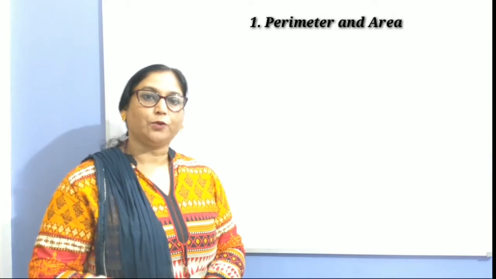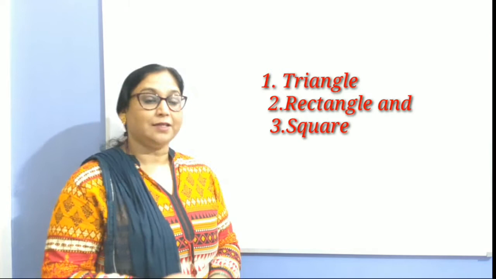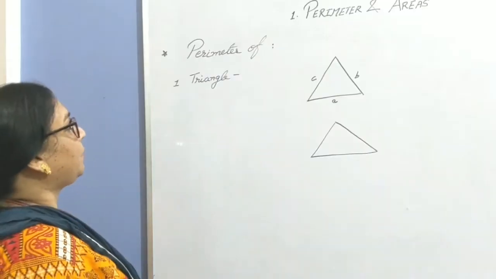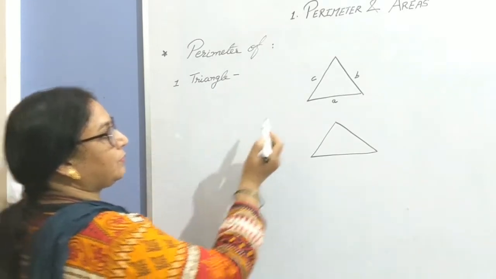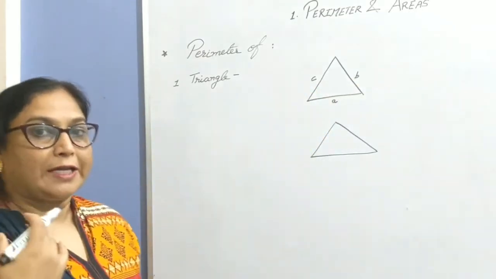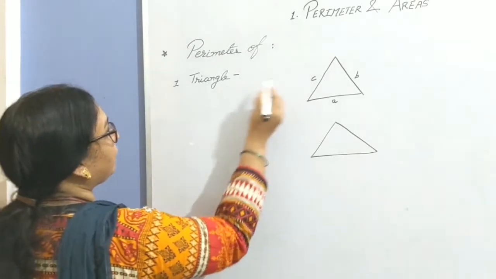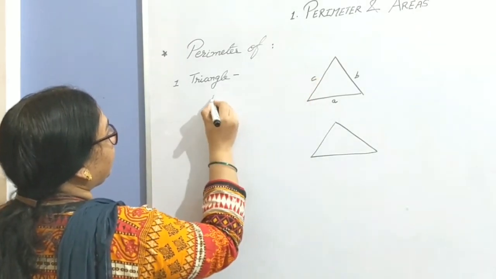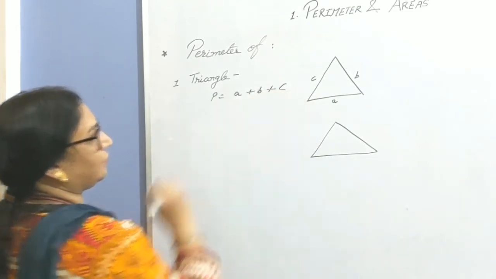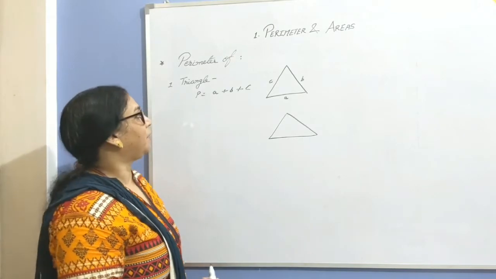So children, I am going to explain how to find the perimeter of three plane polygons: triangle, bounded by three sides, rectangle and square. So let's move on to each one by one. The first plane figure is triangle. Suppose a triangle has three sides A, B, C. Perimeter is the sum of all its sides. So perimeter of the triangle will be the sum of these three sides, means A plus B plus C. Clear? In case you are given three sides of a triangle, just simply add to get the perimeter.